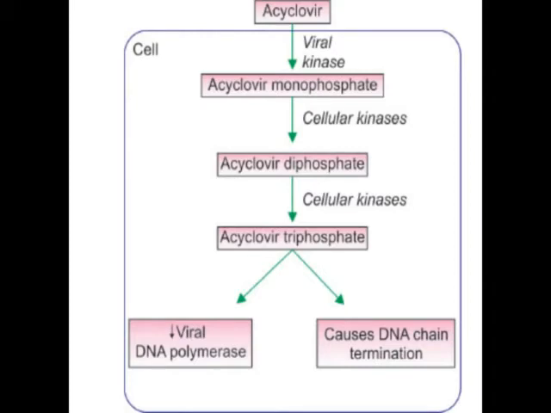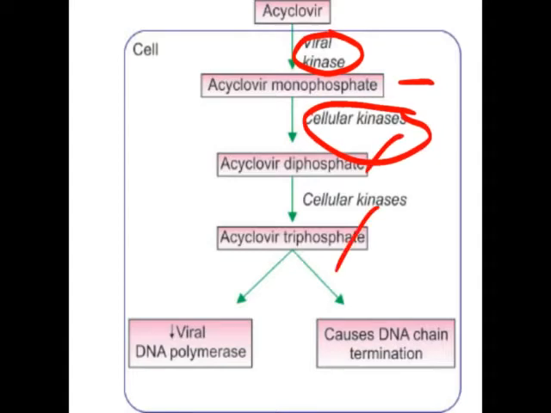So acyclovir, outside the cell, when it enters into the cell, the enzyme viral kinase, not the host cell kinase, is responsible for converting it into monophosphate. That is the phosphorylation of acyclovir. In the second step, the cellular or host cell kinase converts it into the diphosphate and then the triphosphate. When acyclovir triphosphate is synthesized, it enters into DNA synthesis, and due to the absence of the sugar moiety, it will not be responsible for the synthesis of DNA. That means it causes termination of the DNA chain, as they are missing the sugar part.